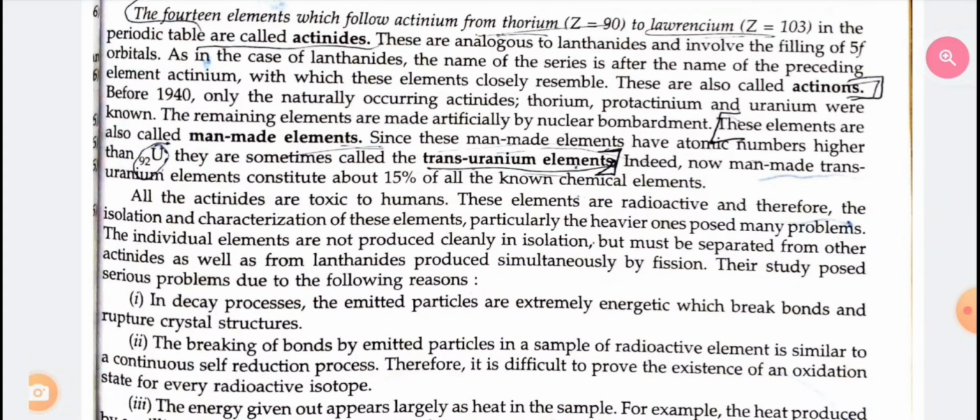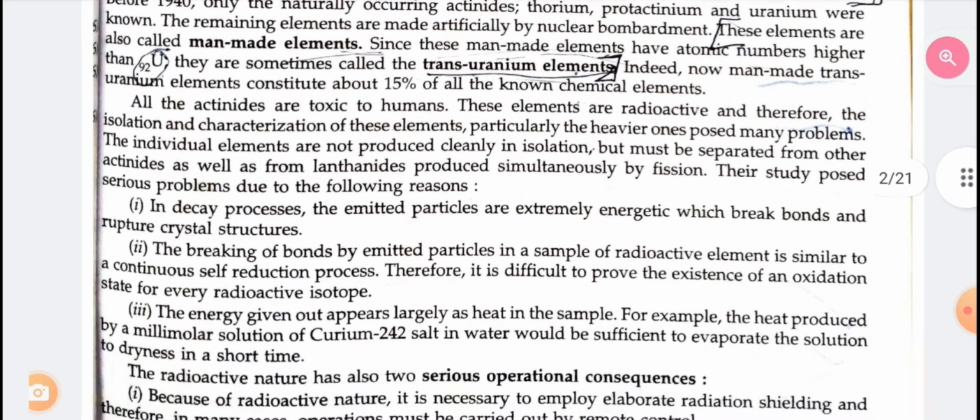First, in decay processes, the emitted particles are extremely energetic, which break bonds and rupture crystal structures. Second, the breaking of bonds by emitted particles in a sample of radioactive element is similar to a continuous self-reduction process. Therefore, it is difficult to prove the existence of an oxidation state for a very radioactive isotope. Third, the energy given out appears largely as heat in the sample. For example, the heat produced by a millimolar solution of curium-242 salt in water would be sufficient to evaporate the solution to dryness in a short time.